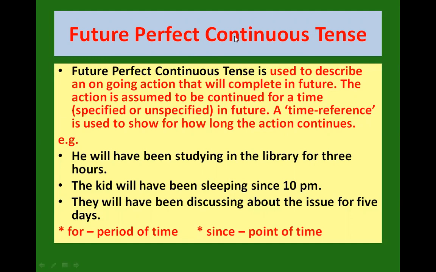So it's not clear this time period कितने वक्त के लिए. It can be specified or unspecified. The duration of time can be mentioned here, and we use it to express future action that will start in future, then it will continue to a certain point, and then it will get complete, right? So this way, he will have been studying, the kids will have been sleeping, they will have been discussing. With since and for, we express it. So since is used for the point of time, for is used for the period of time.